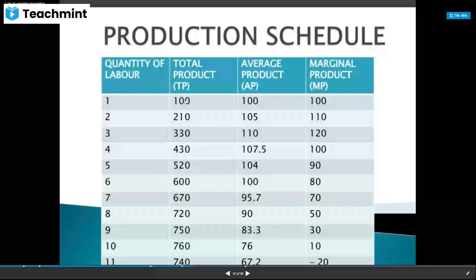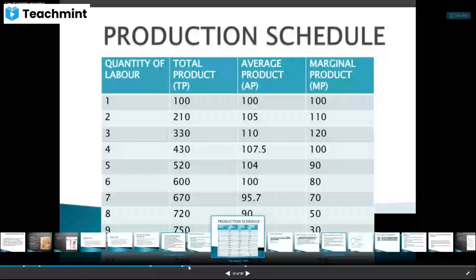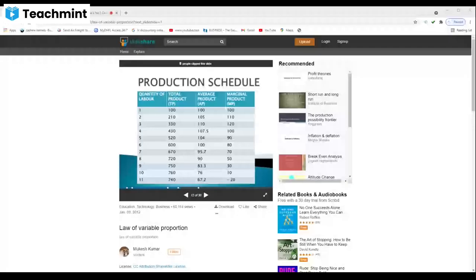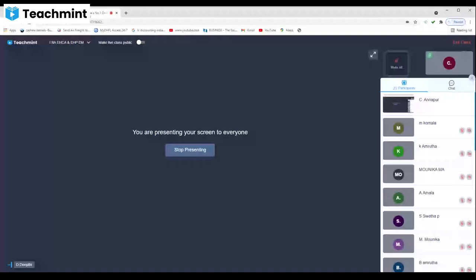It is increasing up to some extent, and then it becomes maximum at the 10th laborer, and later on it is decreasing from 760 to 740. So are you able to follow this table, students? Is the table understandable?